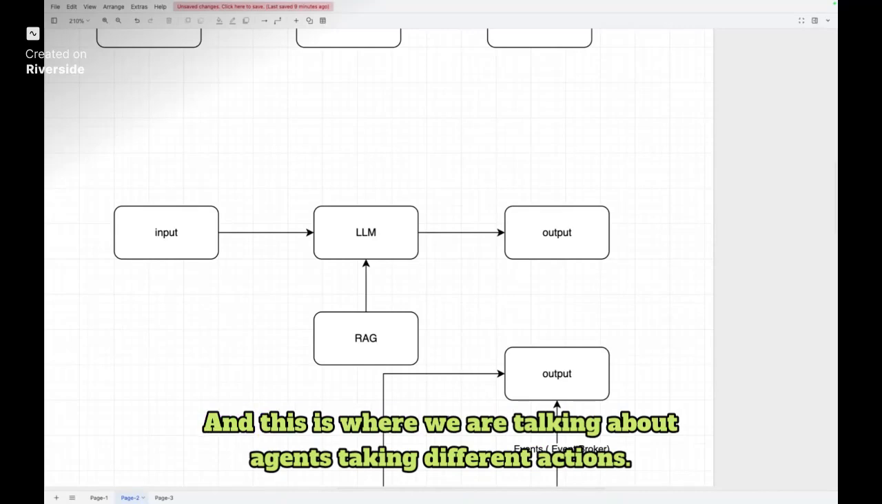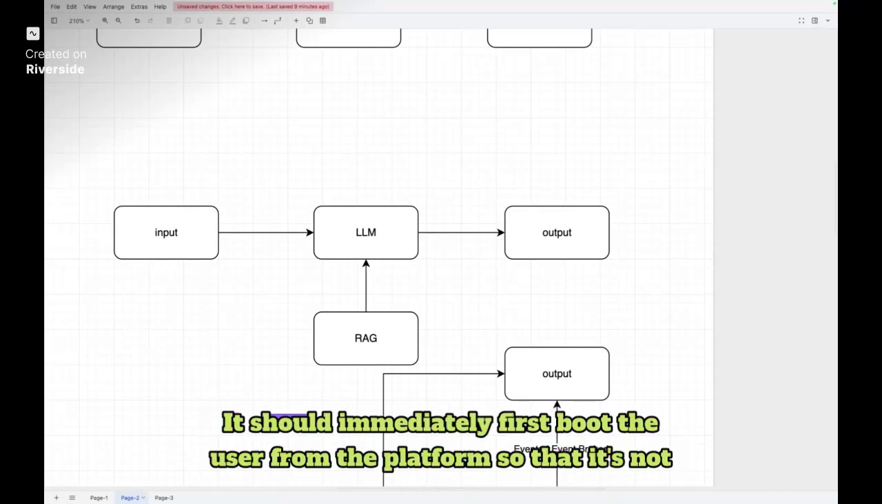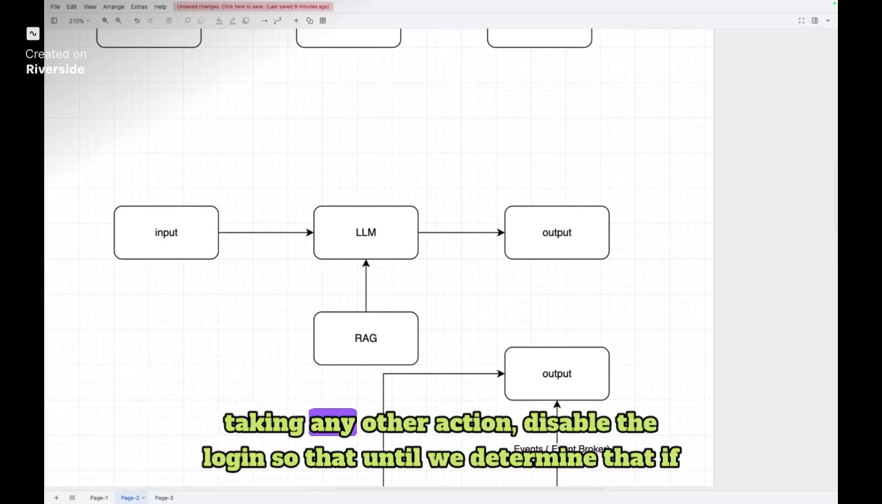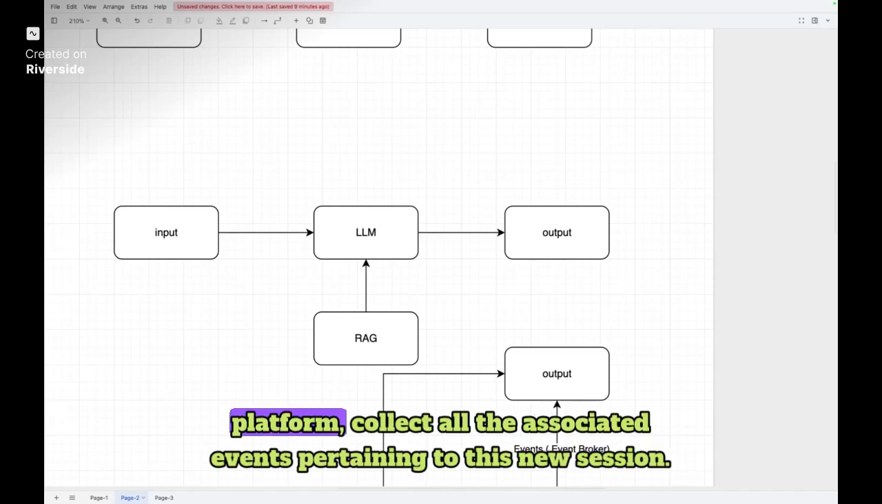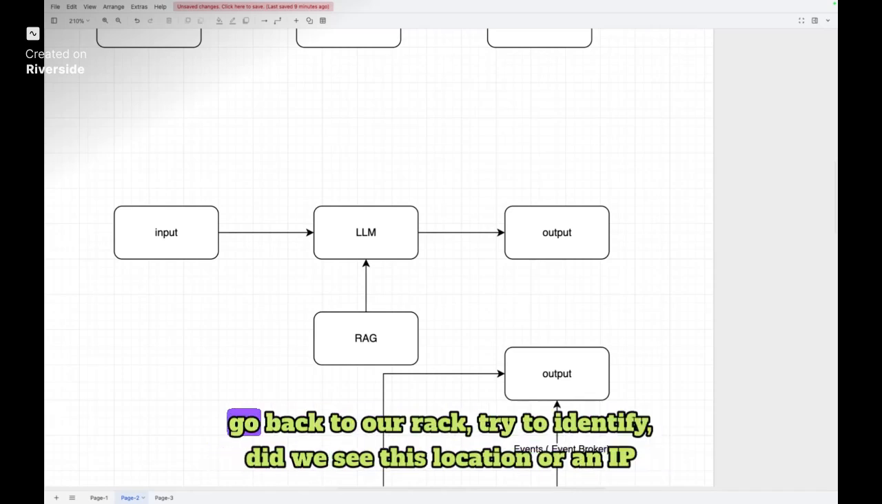And if, as I said, he happens to be logging in from a suspicious location, it should start taking actions. This is where we are talking about agents taking different actions. It should immediately boot the user from the platform so that it's not taking any other action, and disable the login, so that until we determine whether it is a genuine login, it should not be allowed to log into the platform.